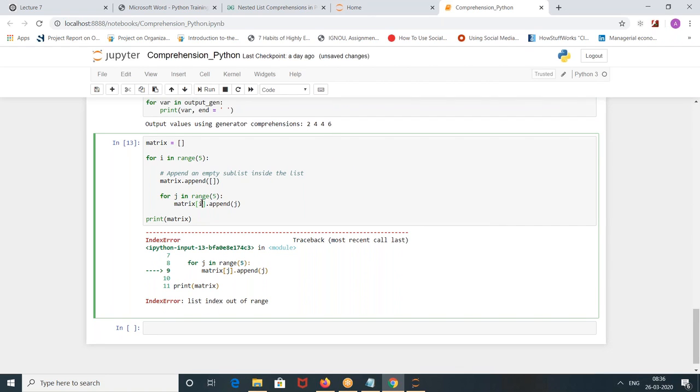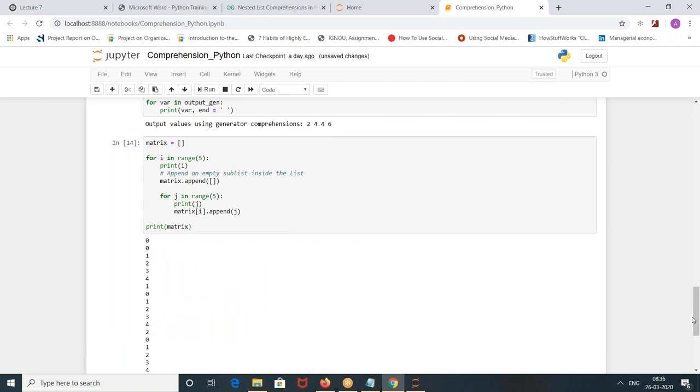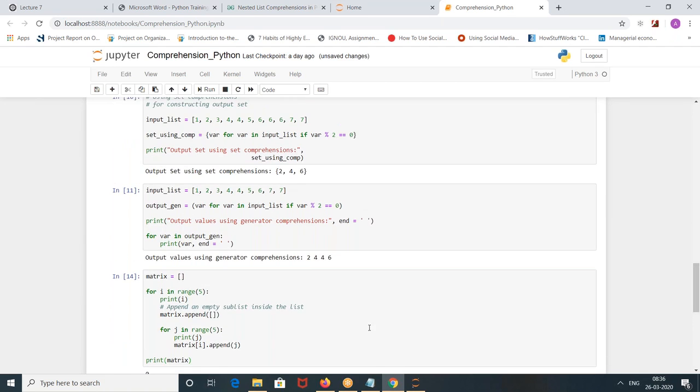So what we will do, we will print i for our convenience. What is there in i every time, and what is there in j also we will print. One second, a simpler way.